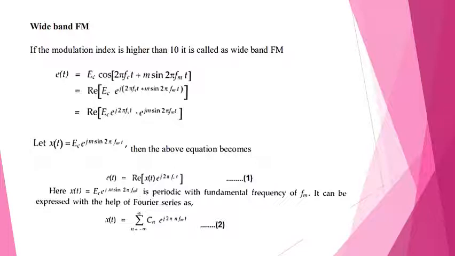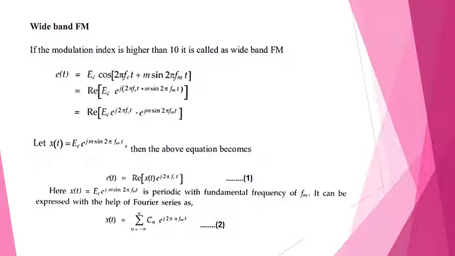If the modulation index is higher than 10, it is called wideband FM. So e(t) = Ec cos(2πfct + m sin 2πfmt). We are going to take the real part of this equation, that is Ec e^{j(2πfct + m sin 2πfmt)}. So real of Ec e^{j2πfct} into e^{jm sin 2πfmt}. Let x(t) = Ec e^{jm sin 2πfmt}. Then the above equation becomes e(t) = real part of x(t) e^{j2πfct}.